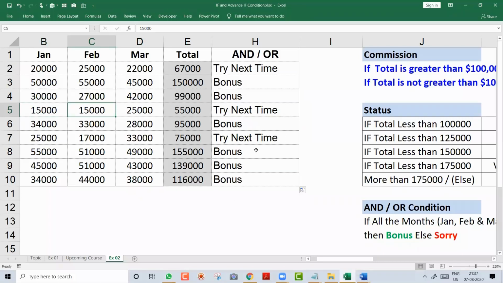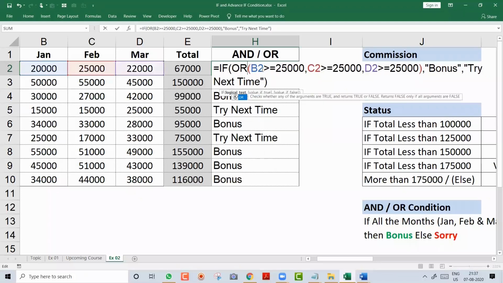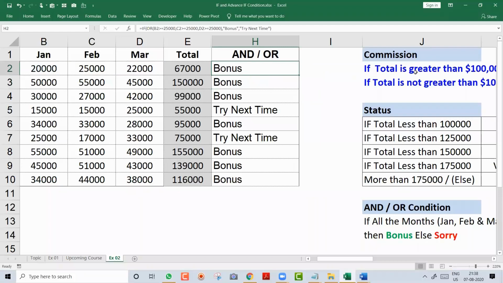Now, wait, I have more to show you. Now, there are two things. One is and, another is or. This is the and condition. But here you can implement or also. I will just write over here or. What do you understand by or? Or means if any one condition is right, he will get bonus. So I say or, B2 greater than 25,000 or C2 greater than 25,000 or D2 greater than, any one condition is right, give them bonus. Now I think everybody will get bonus.